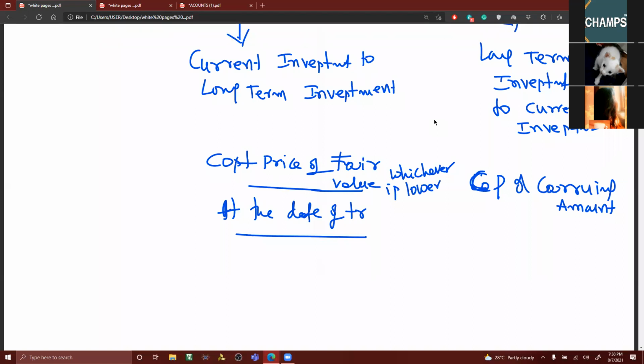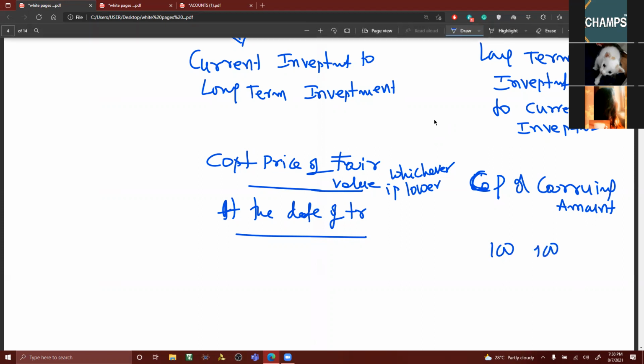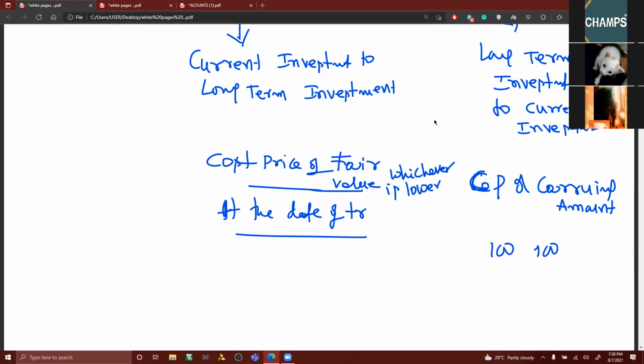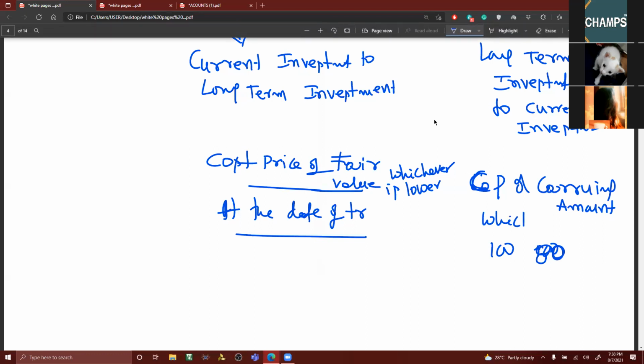Come on, tell me. When I purchase it at 100 rupees, my dear friends, the long-term investment keeps on continuing as 100, no? Long-term investment, I don't have any intention of selling it. You will keep on continuing with the 100 rupees item. Cost price 100, carrying amount is also 100. But if there's a permanent diminution in the value, market value has come down, then carrying amount can be 80, for example. Then in such case, tell me, cost price or carrying amount, whichever is lower.